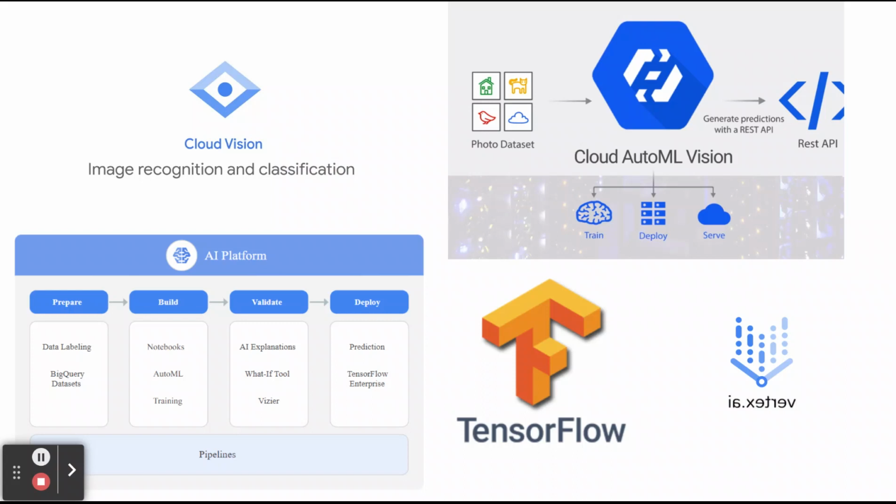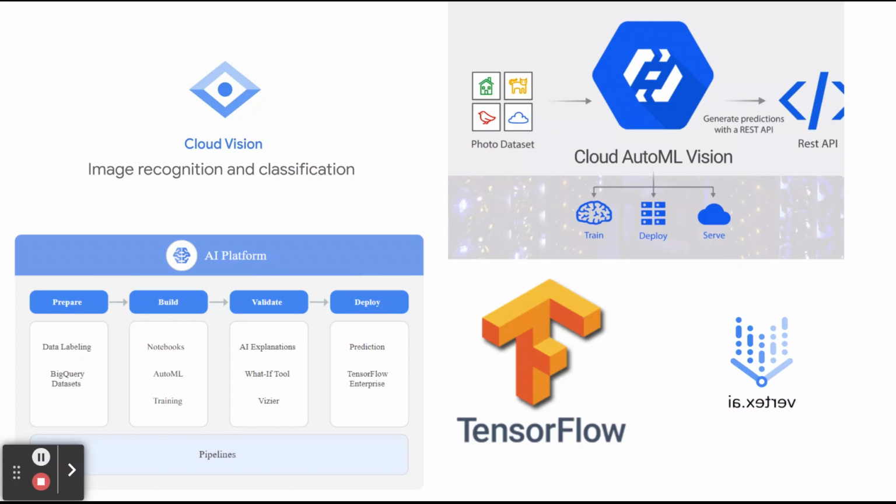AutoML is like a web view option. We can use that also with a little database preparation. With TensorFlow we need core knowledge to develop our machine learning model ourselves, so it's a little bit difficult to learn. There are a number of resources available on the internet that we can learn from.